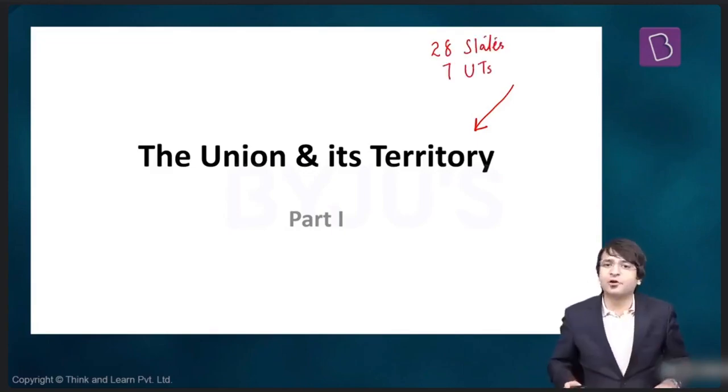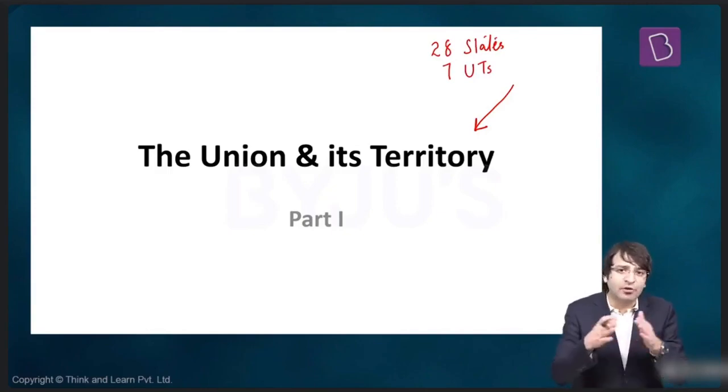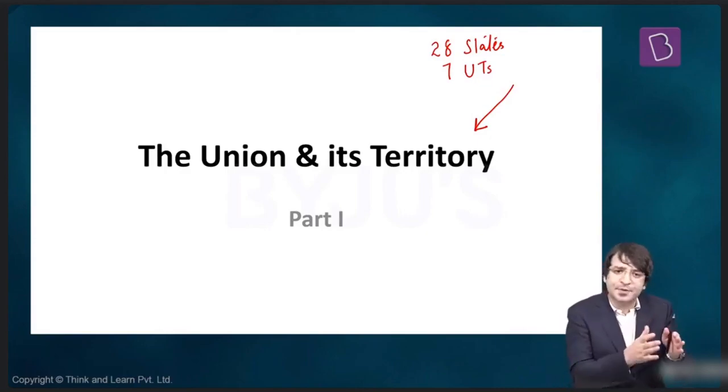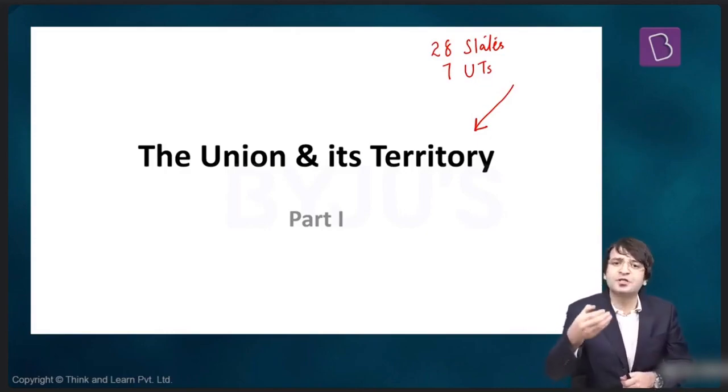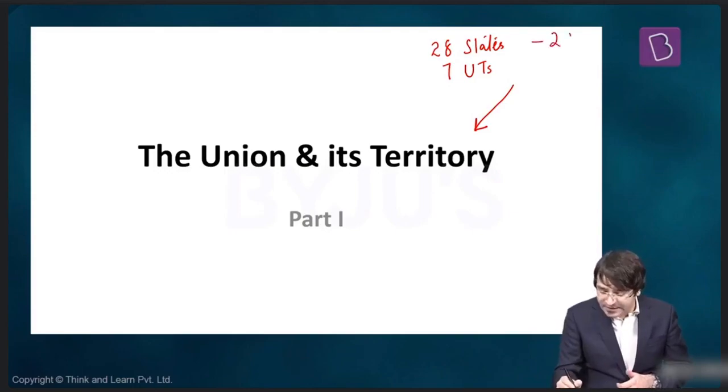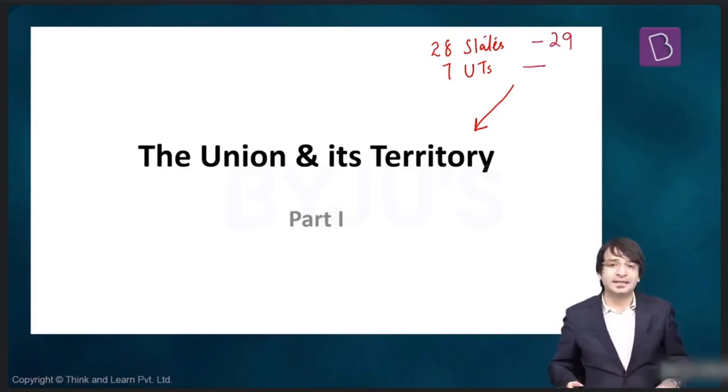But in 2014, Andhra Pradesh was reorganized. Andhra Pradesh was bifurcated into Andhra Pradesh and Telangana. A new state, Telangana, was carved out from Andhra Pradesh. That means post 2014, we had 29 states and 7 union territories.